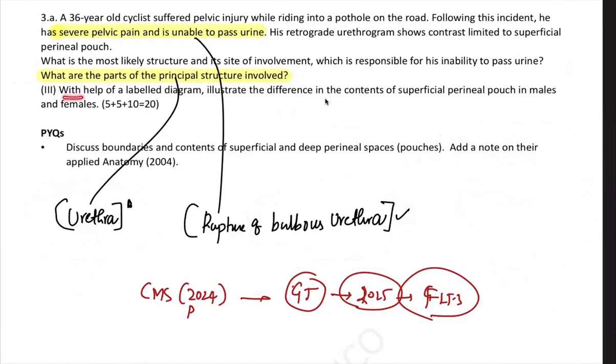Apart from that, they're asking you with the help of a labeled diagram. See, in anatomy, 2 to 3 questions, they're asking you to draw the diagram. So it is very important to practice images. When they're asking you to draw a flow chart, you have to draw. When they're asking you to write in a point-wise fashion, you have to write in a point-wise fashion. When they're asking you to draw the diagram, you have to draw the diagram. When they're asking you to tabulate, you have to put a table. When they're asking you to differentiate, your answer should be in a tabular form, differentiating both of these things. So you have to answer as per the demand, which I was stressing upon throughout the guidance period, right?